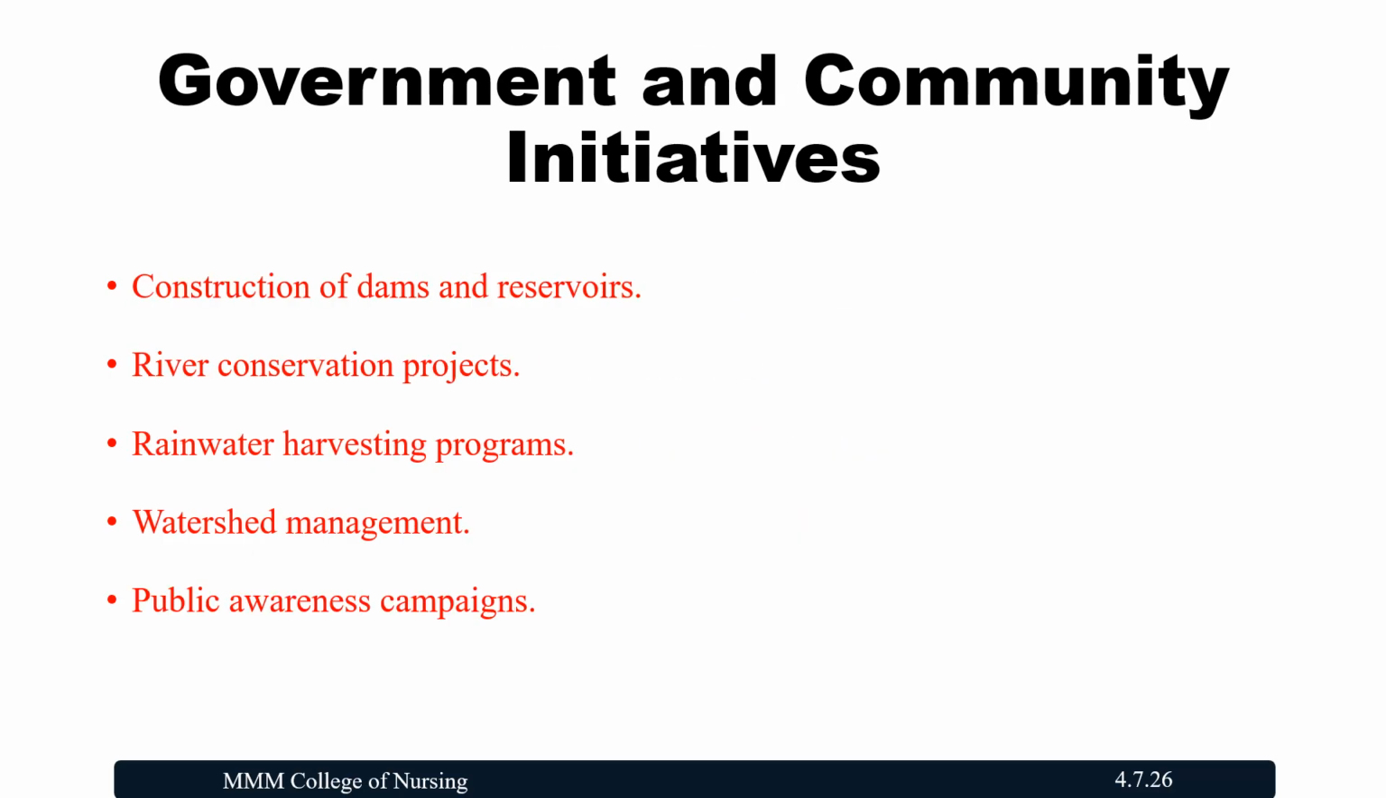Community initiatives: construction of dams and reservoirs, river conservation projects, rainwater harvesting programs, watershed management, and public awareness campaigns. These are all the ways we are able to save water. The government should take initiatives and community people should take initiatives so that we are able to save water in a proper manner.